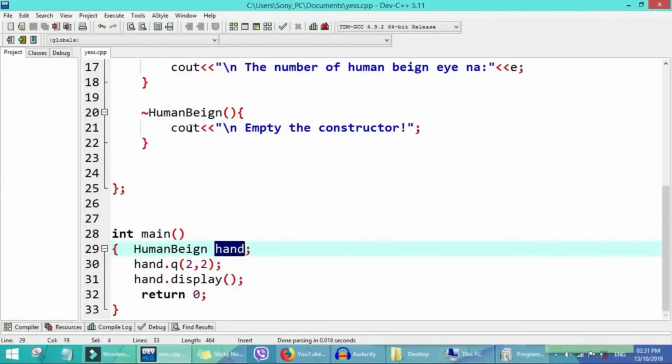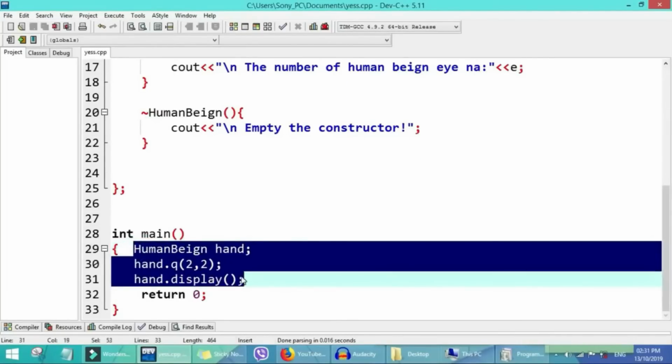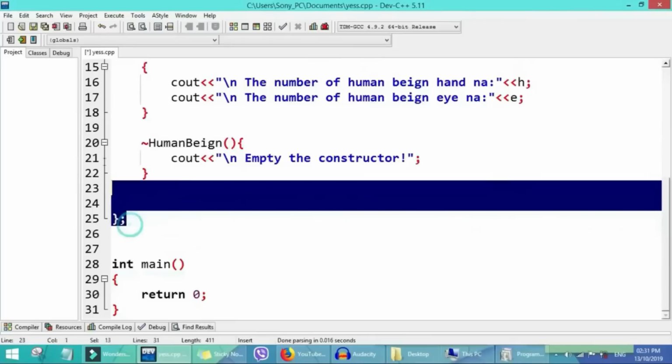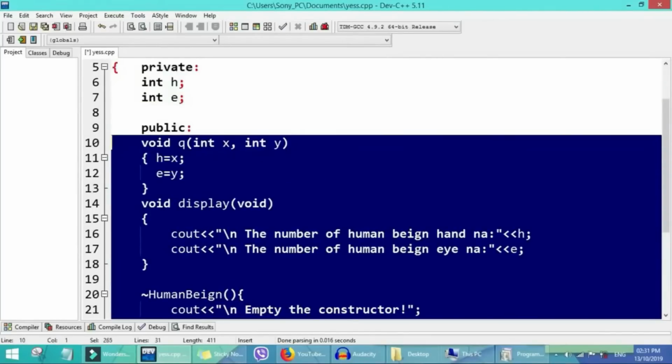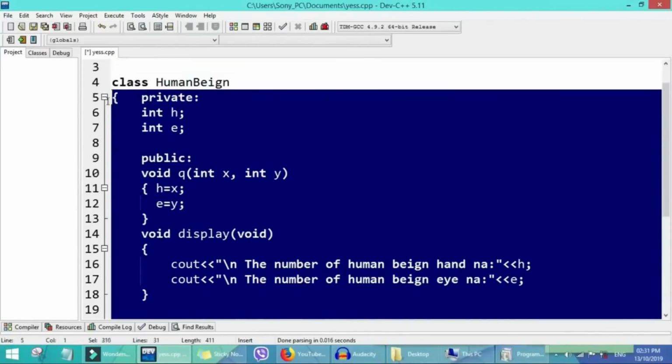So now we'll go clear all this one, we don't need them, and this class we go clear the class, recreate another class.